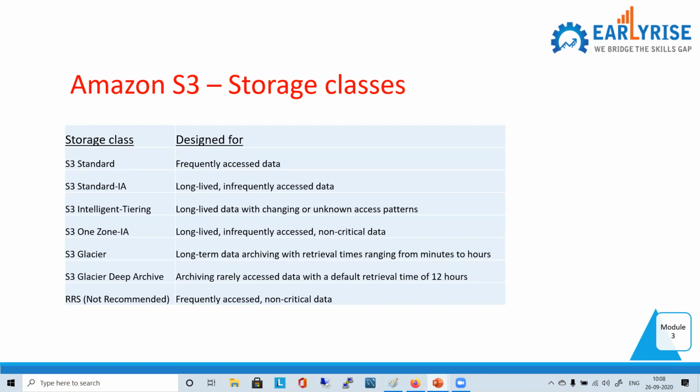Still it is a better option as compared to standard IA when it comes to an unknown data pattern. Even if it is 50-50, the pricing will be in between only. This intelligent tiering price will fall between these two, correct? Higher than IA, but lower than standard.